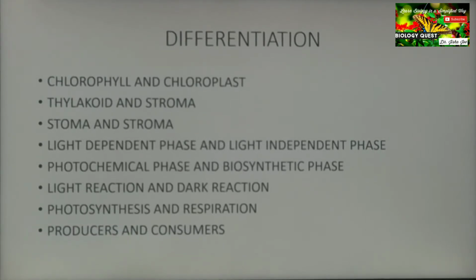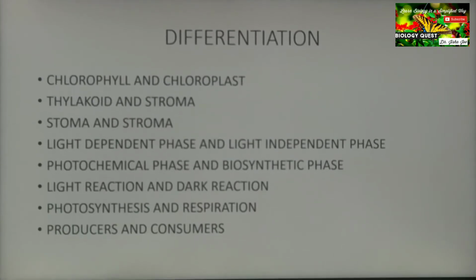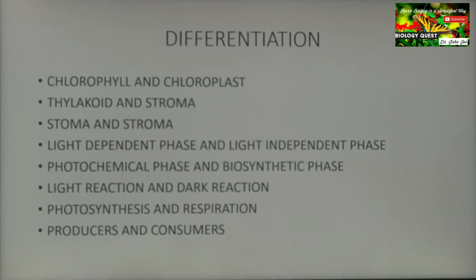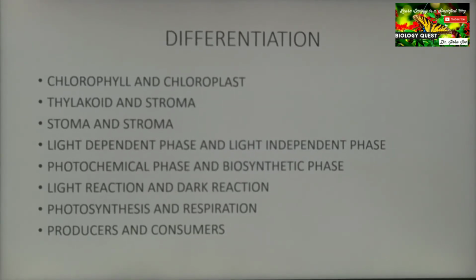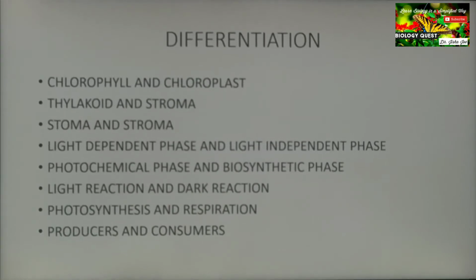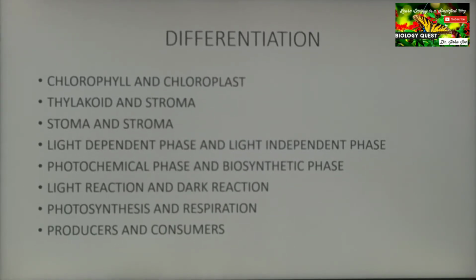Then producers and consumers. Producers can synthesize their own food using sunlight, an energy source in the form of light, whereas consumers have to depend upon the producers for their food. They cannot synthesize their own food but depend upon other organisms. Consumers may be herbivores or carnivores.